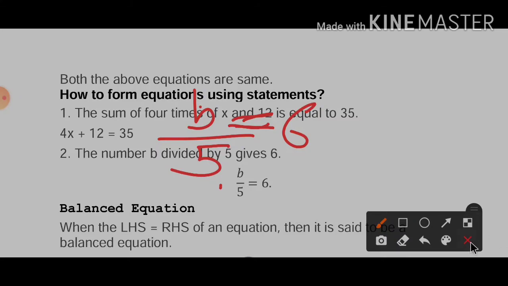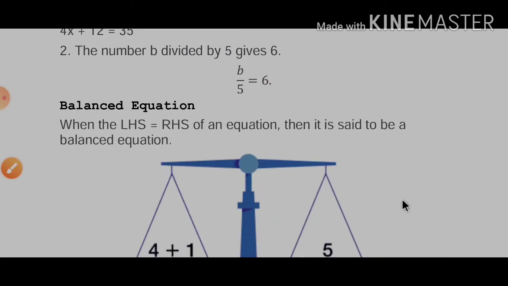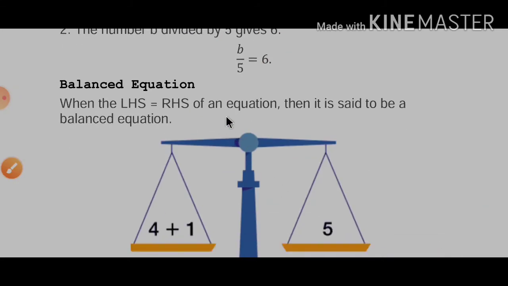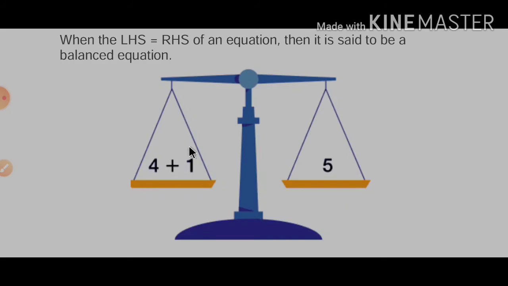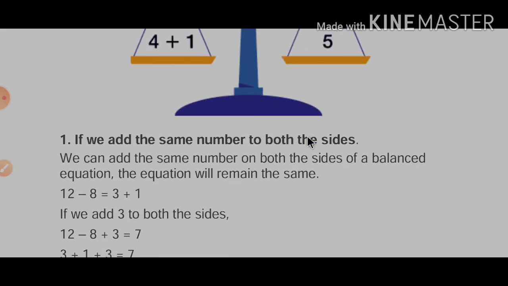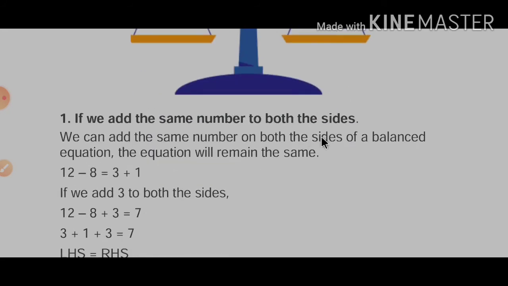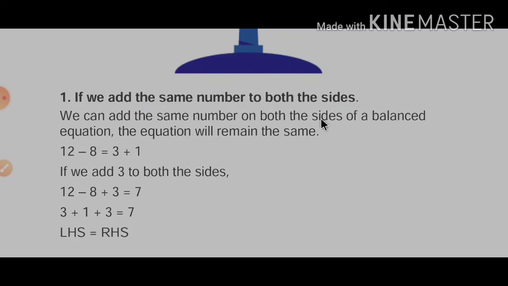Now, balanced equation. What do you mean by balance? Balance means if LHS and RHS of an equation are equal, then we can say that the equation is balanced. It means both sides should be equal here. So if we add the same number to both sides, there are 4 conditions for how we can make a balanced equation. If we add the same number to both the sides, let us see, one equation is given: